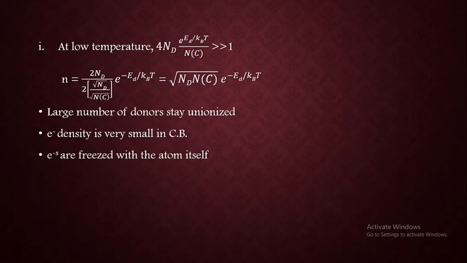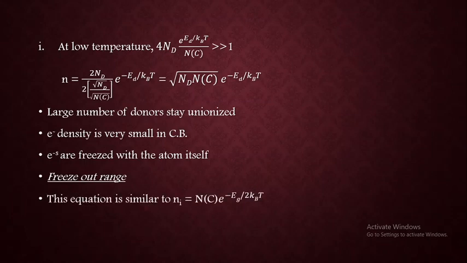So what does it mean? It means that the electrons are frozen with the atom itself. That is, they are bound with the atom or donor atom, because they are not ionized, they are not far away from it so that it can just jump or ionize into the conduction band. And that's why this temperature range is called the freeze out range, because of the binding of the electron with the atom itself.